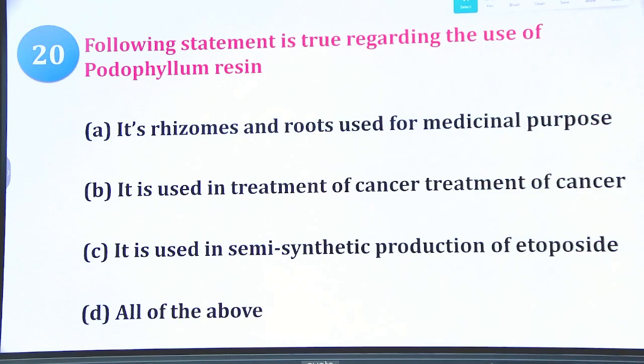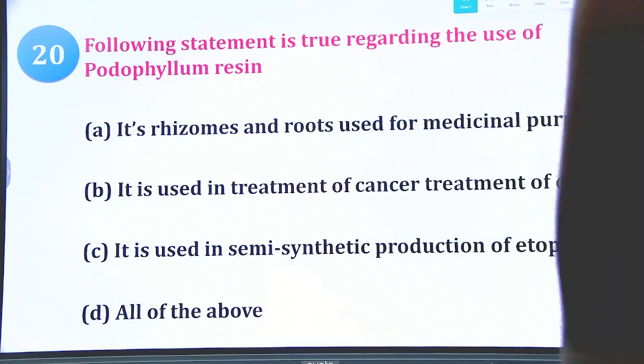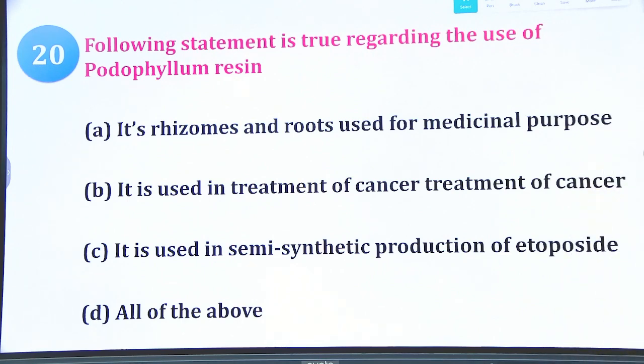Last question of this series, the following statement is true regarding the use of podophyllum resin. Option A, its rhizomes and roots are used for medicinal purposes. Option B, it is used in the treatment of cancer. Option C, used in the semi-synthetic production of etoposide. And option D, all of the above. So what is the right answer for this last question? Comment down your answers, dear aspirants.